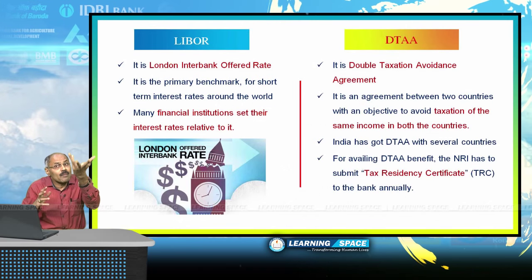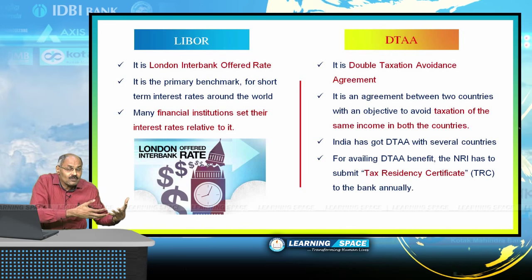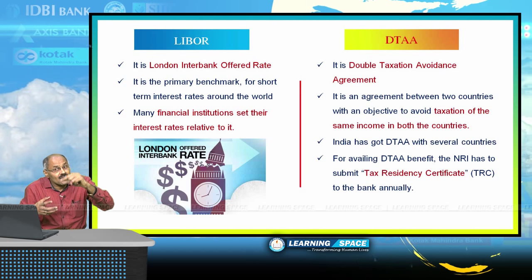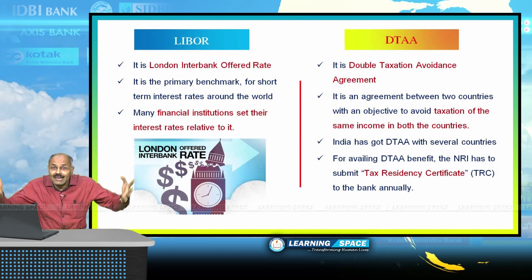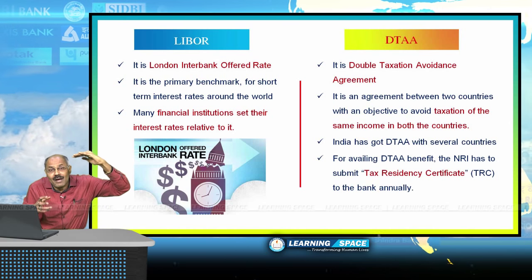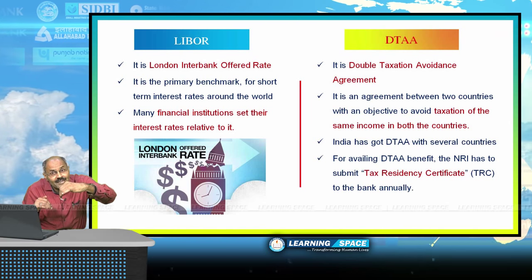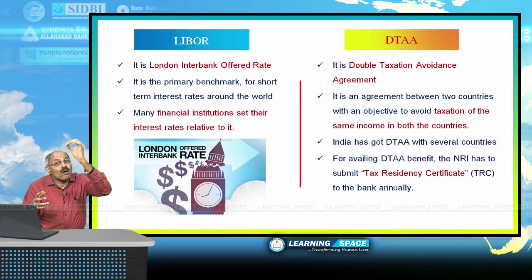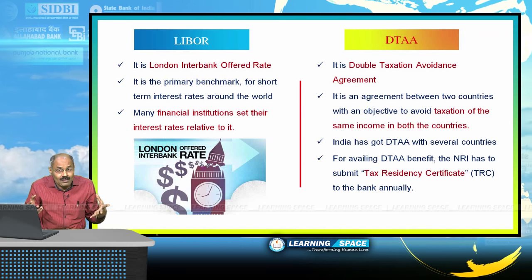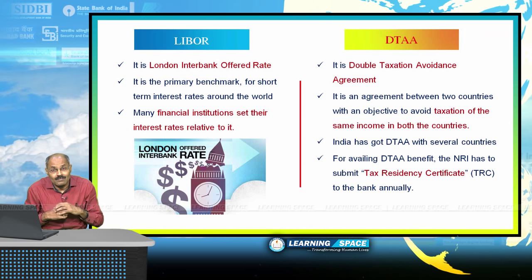Right? Please look at LIBOR. LIBOR is London Interbank Offered Rate. I have already told you that the interest rates on FCNR deposits are maintained in various foreign currencies. Interest rates on FCNR deposits are regulated by Reserve Bank of India, and Reserve Bank of India will determine the rate of interest to these deposits based on LIBOR. LIBOR is London Interbank Offered Rate. LIBOR is the benchmark index rate for various foreign currencies, right?